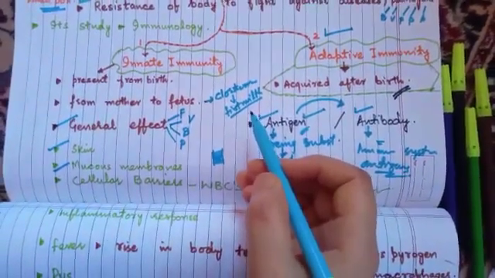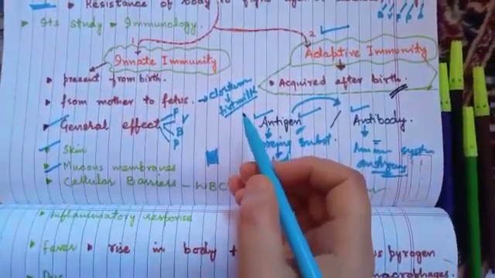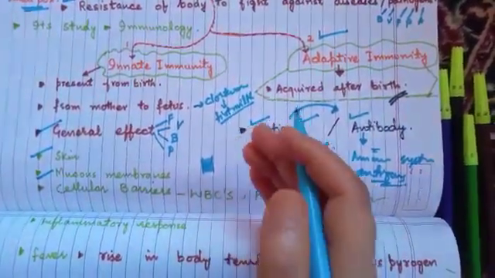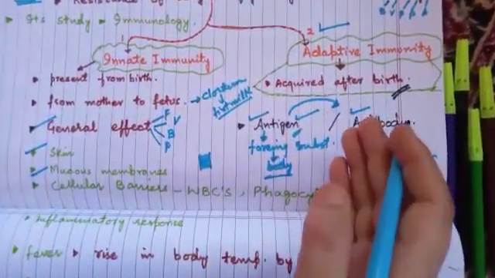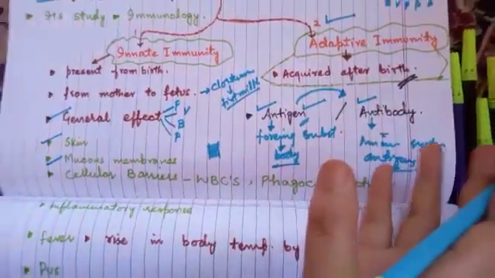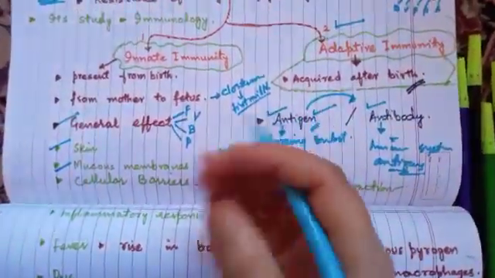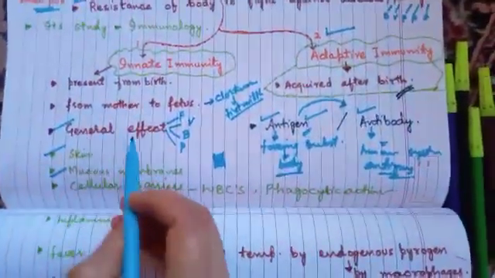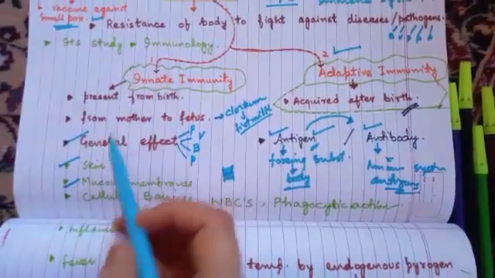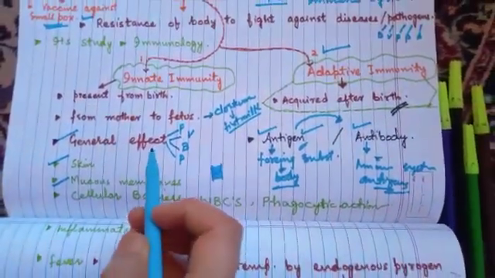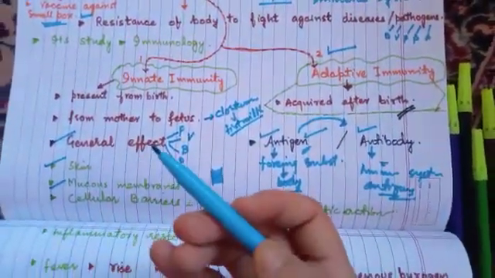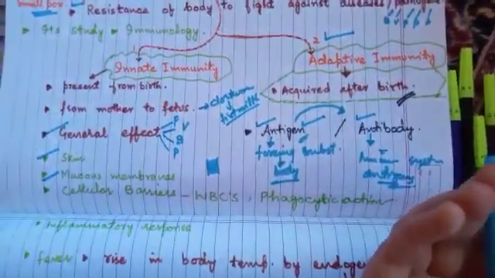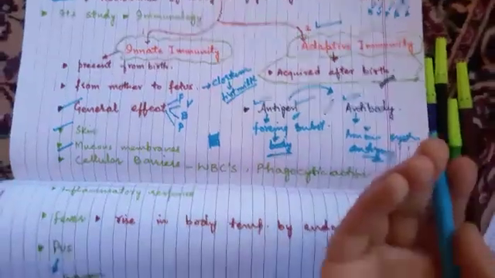That's why doctors advise parents to provide only milk for the first 6 months to the baby, because that's rich in all types of antibodies, and that boosts up the immune system of the newborn baby. And the next point in this immunity, you will remember, is that it has a general effect. General effect means it has the same effect on viruses, the same effect on bacteria, the same effect on protozoa, the same effect on fungi.